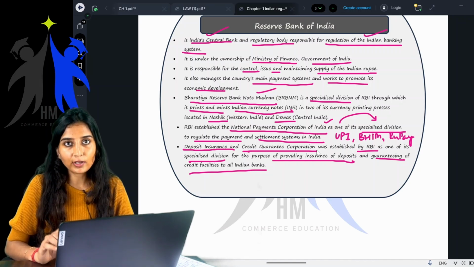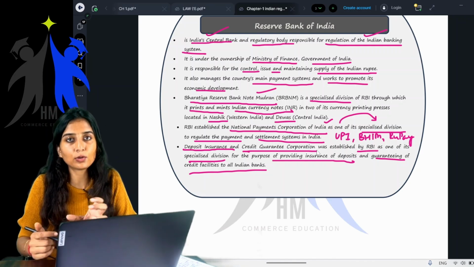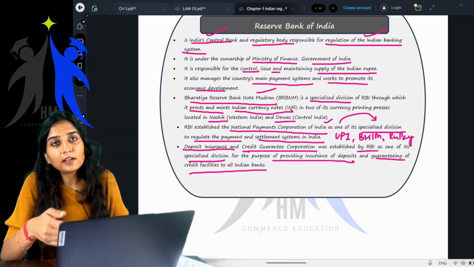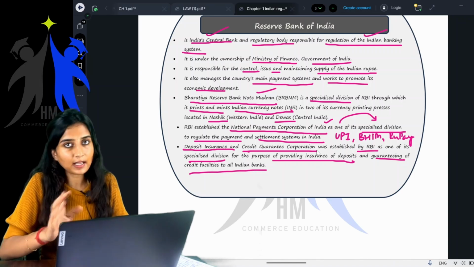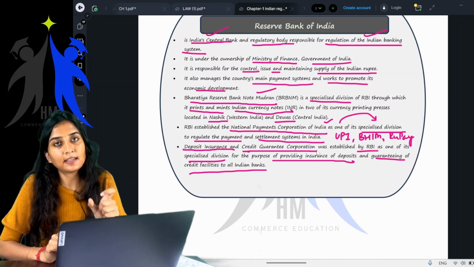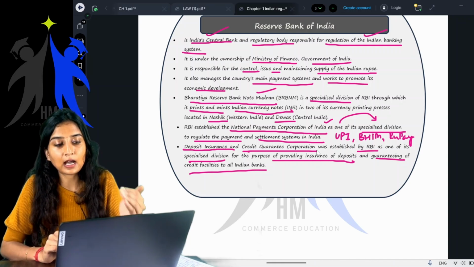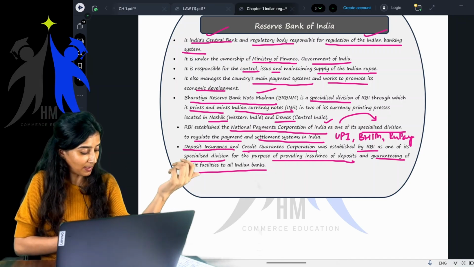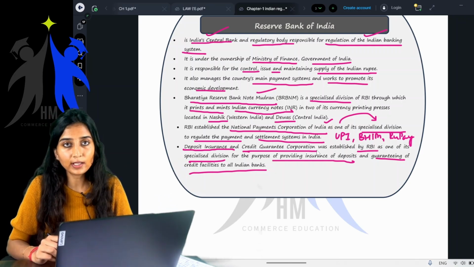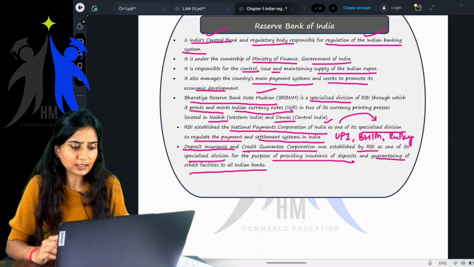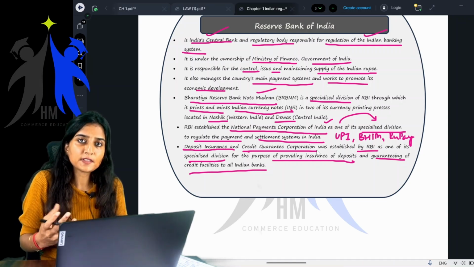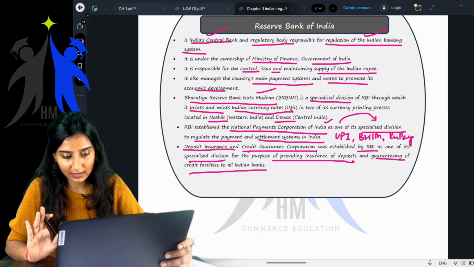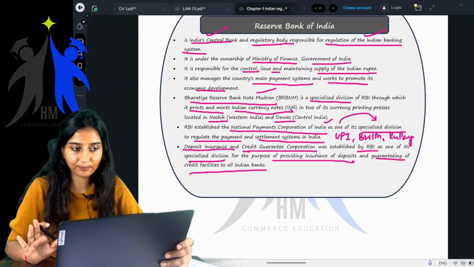Getting it clear? So if, for example, I keep a deposit with XYZ bank, and now the XYZ bank fails to pay me the deposit because of its financial condition, because there is an insurance, the RBI will give me my deposit. See, there is a limit to this. The maximum is only 5 lakh. Ma'am, why is this given? To create a sense of surety or to give a sense of security to the people of the country. Yes, that their money is in safe hands. Clear? Yes, clear.